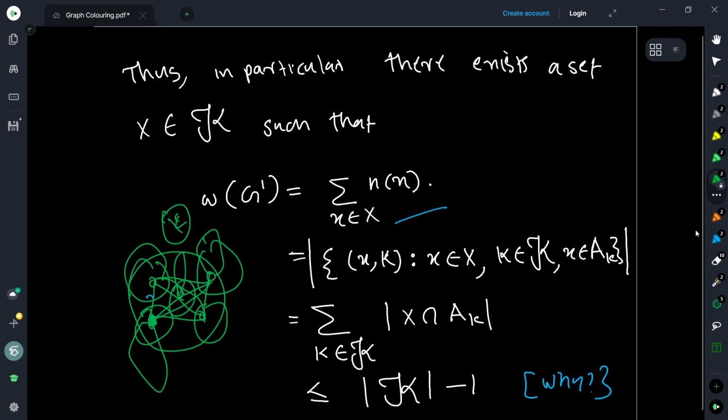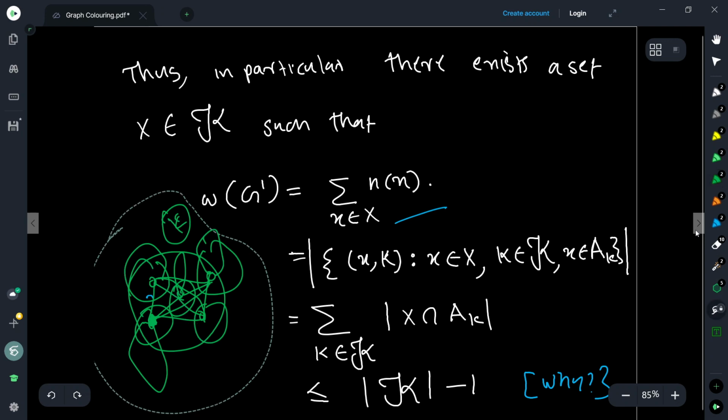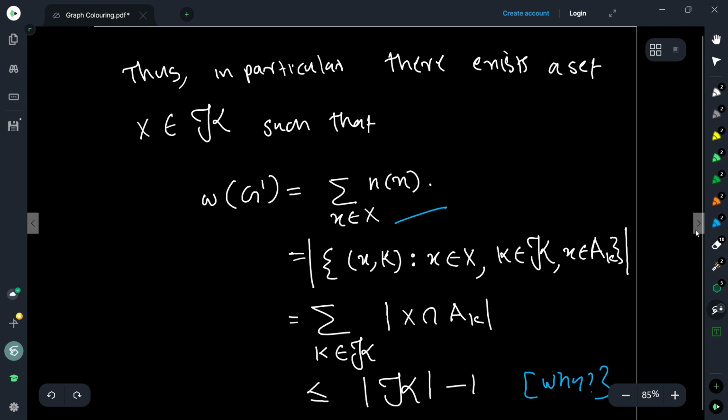So this is now obtained as the set of all such ordered pairs of x and K. And now what is this? If you look from the side of A_K, A_K must intersect X because we are only choosing the vertices from X which are part of A_K.